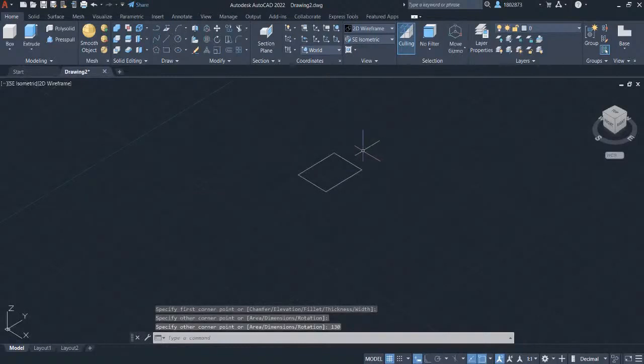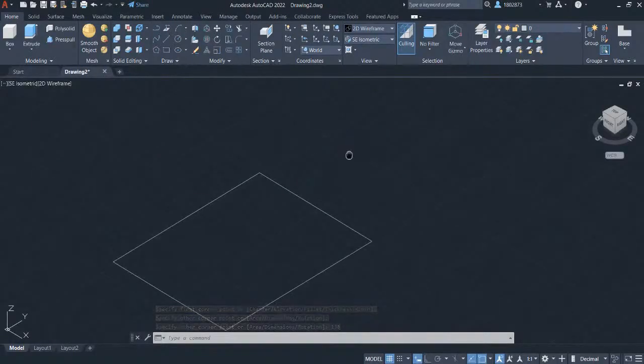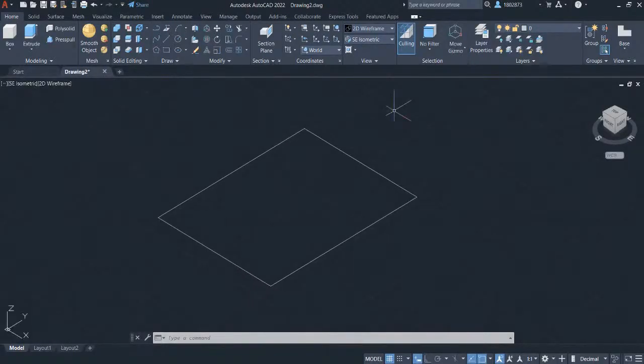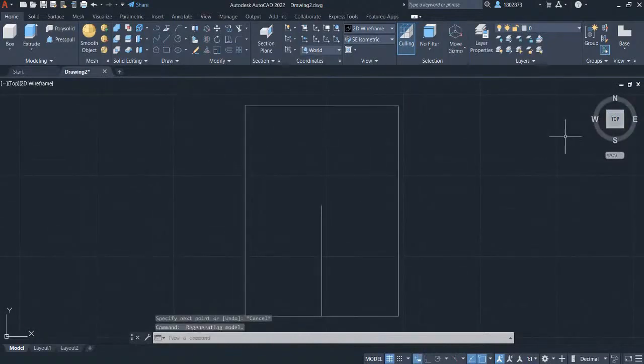Let's zoom in by scrolling up your wheel button. We are going to create a midpoint line in the width of this rectangle. Let's grab the line in the Draw Panel. Left click to this midpoint and hover your crosshair, and let's key in 68.5. Press Enter. Press Escape. Let's head over to the view cube and select the view to be in top view.